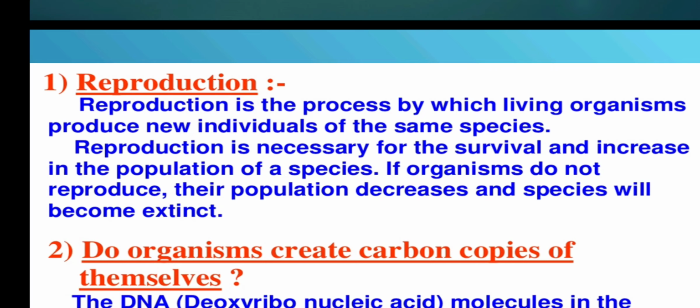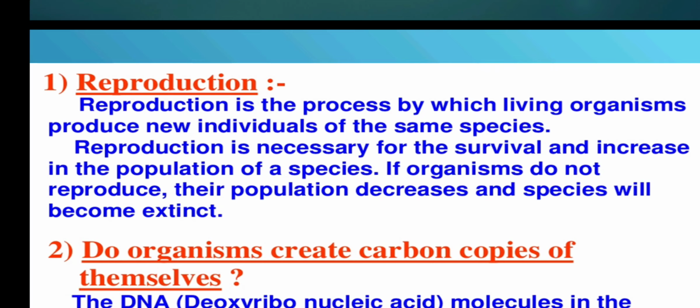So reproduction is necessary for the survival and increase in the population of the species. Again I repeat, reproduction is very important for survival. Otherwise, if reproduction doesn't happen, what happens? The next generation will not be seen. So then the older generation, when they die, the next generation will not be there. So reproduction is necessary for the survival and increase in the population of the species.